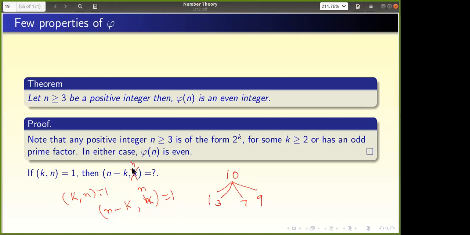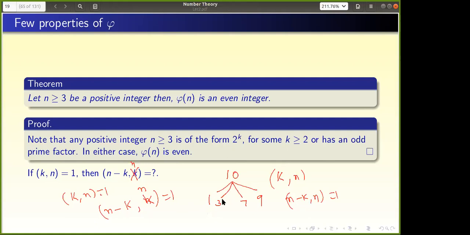So what I want to say is that, like in complex numbers, roots are always in pairs, similarly the divisors will also be in pairs. I don't know how to prove it yet, but they will always be in pairs. That is what is happening here exactly. When the GCD of k comma n is 1, then the GCD of n minus k comma n is also 1.